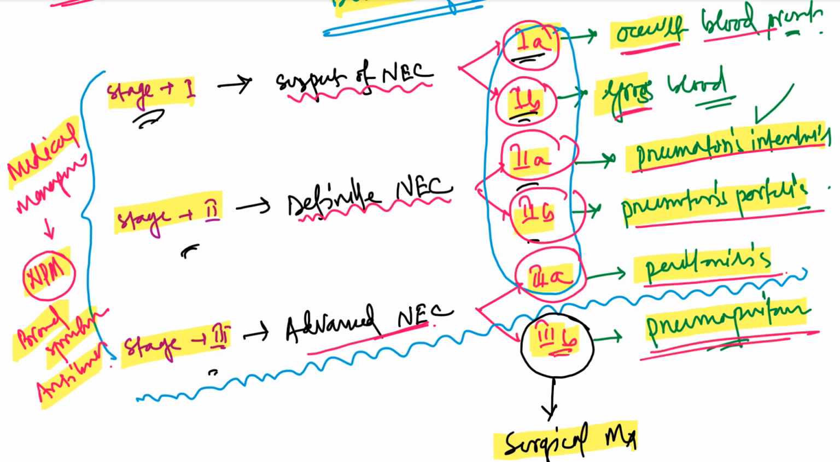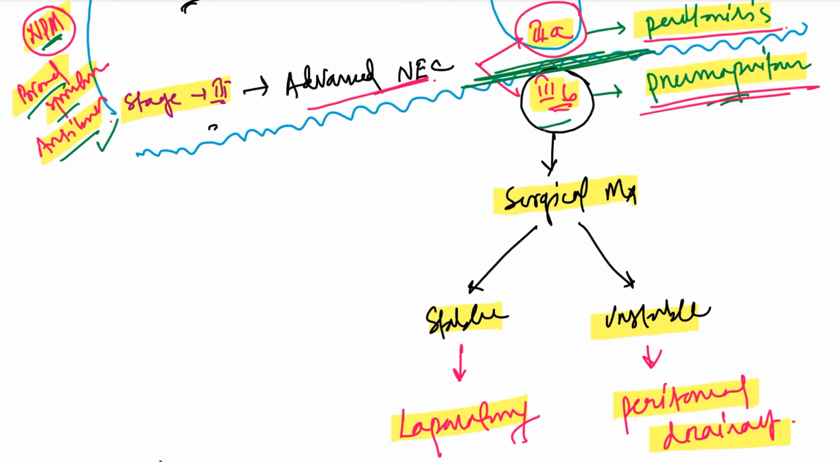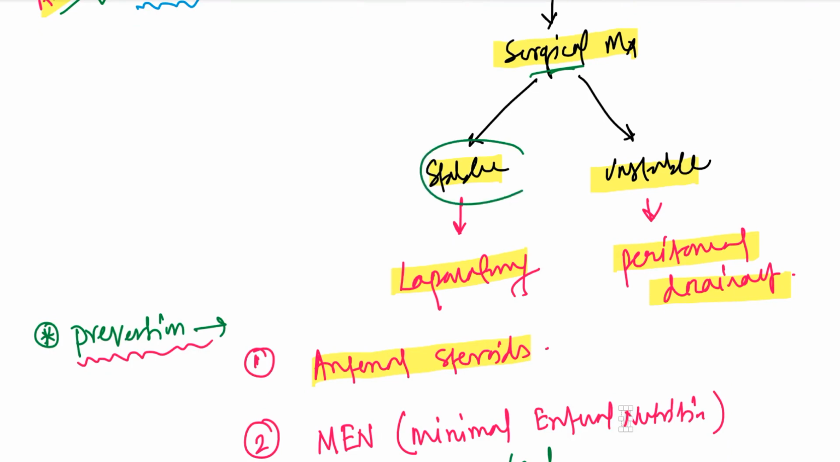Now, how to manage up to stage 3A, that means 1A, 1B, 2A, 2B, and 3A, we can medically manage the cases by NPO, broad spectrum antibiotics, and supportive care. And for stage 3B, that means pneumoperitoneum, air in the peritoneal cavity, we have to manage surgically. If the patient is stable, then we can take the patient for laparotomy. If the patient is unstable, then we have to perform peritoneal drainage.